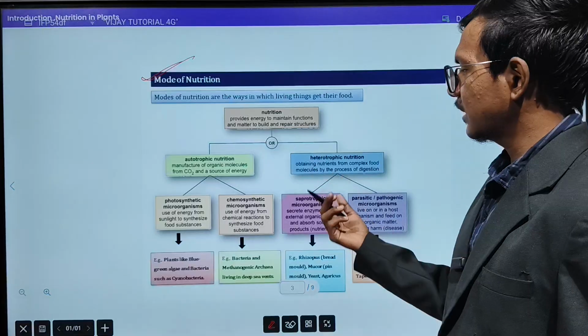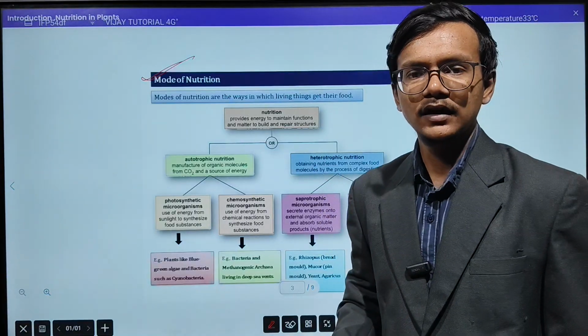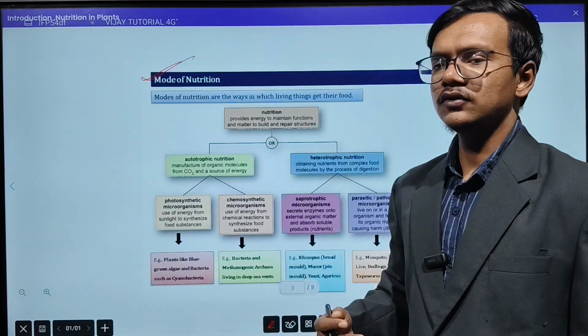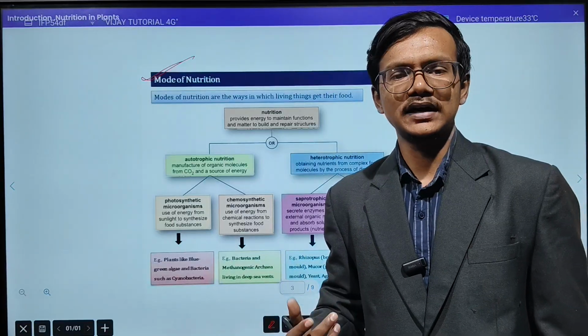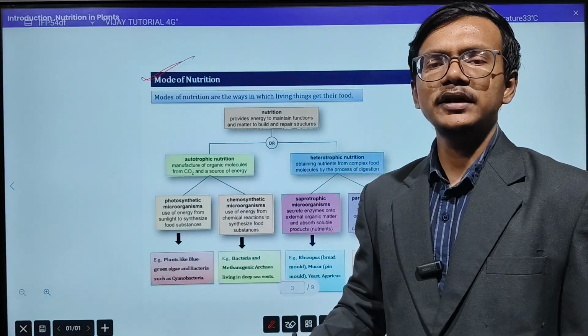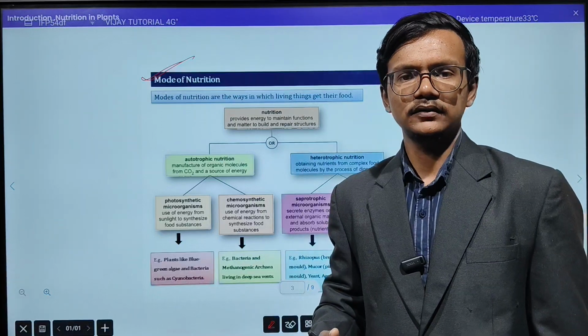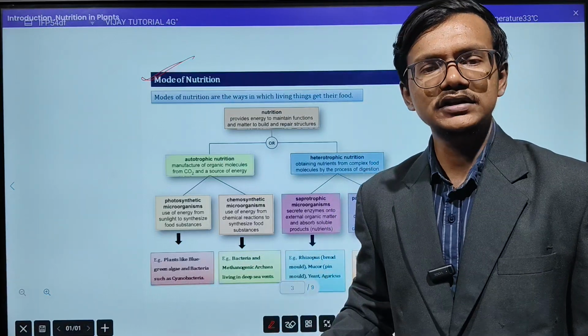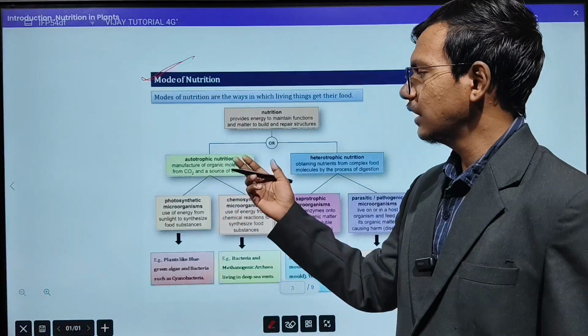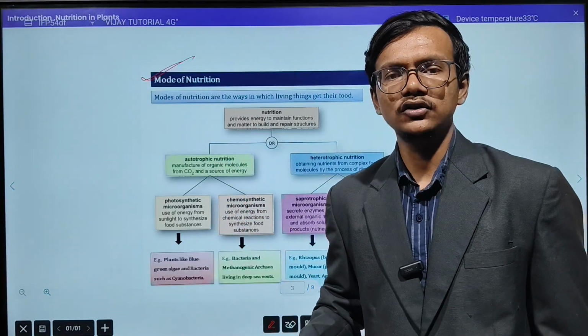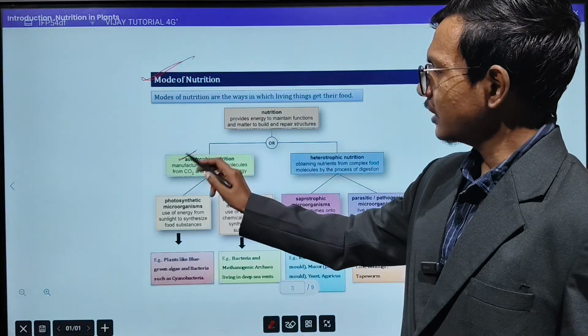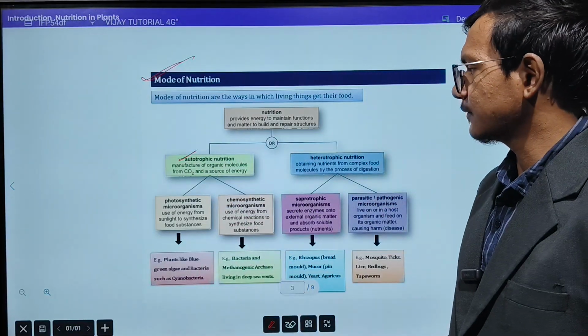So, what is autotrophic and what is heterotrophic? We will see. So, autotrophic nutrition. In this nature, for example, you can take the green plants as an example. They prepare their own food inside their body. So, those types of nutrition will be considered as autotrophic nutrition. And the ones who are doing this are called autotrophs. So, this was about autotrophic nutrition.